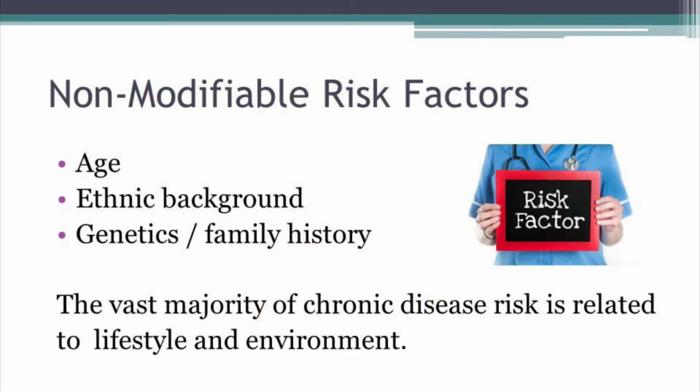So let's look a little closer at non-modifiable risk factors. These are things like age, ethnic background, genetics and family history. You could also throw gender into that equation as well. These are risk factors that we cannot change. We simply don't have control over them. However, the good thing is that the vast majority of chronic disease risk is related to our lifestyle and our environment, and these are things we have some control over.